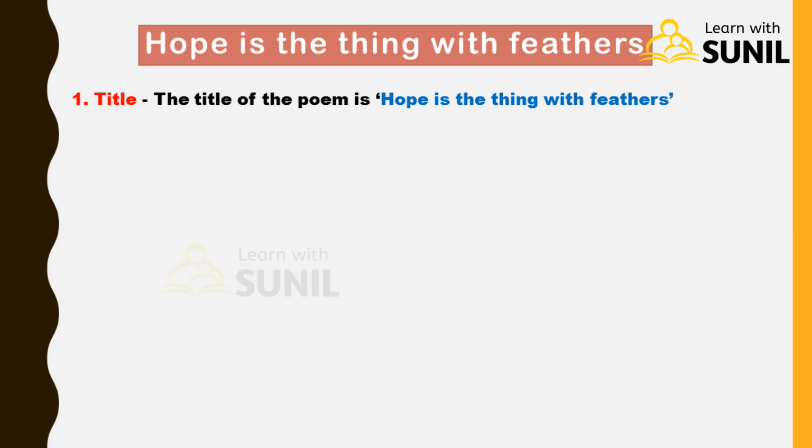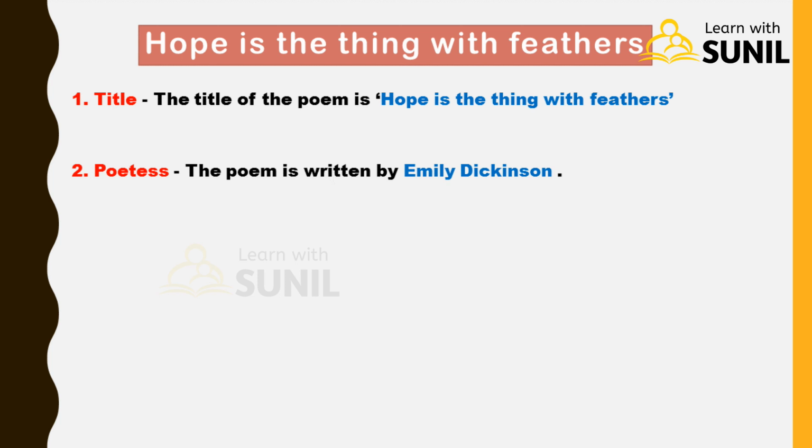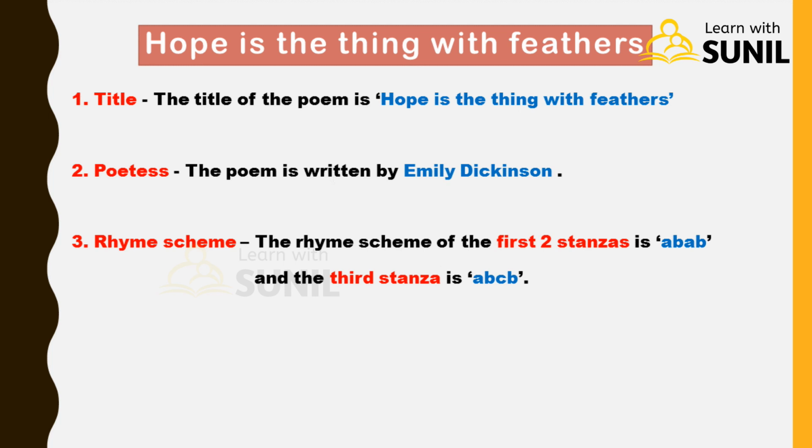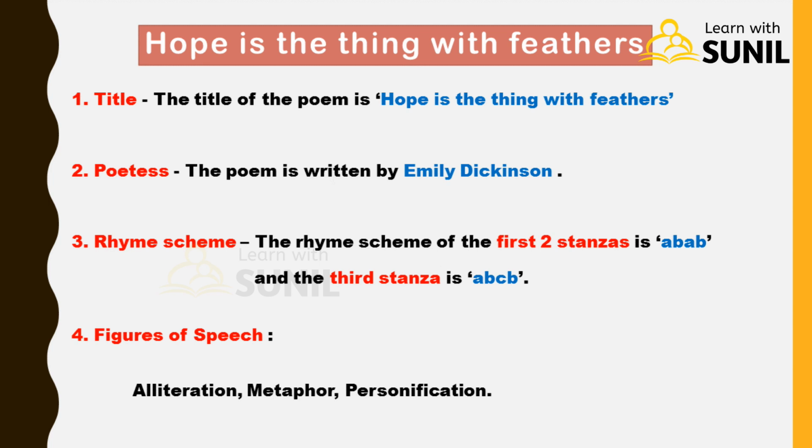Appreciation. First point, title. The title of the poem is Hope is the Thing with Feathers. Second point, poetess. The poem is written by Emily Dickinson. Third point, rhyme scheme. The rhyme scheme of the first 2 stanzas is AB, AB, and the third stanza is AB, CB. Fourth point, figures of speech.